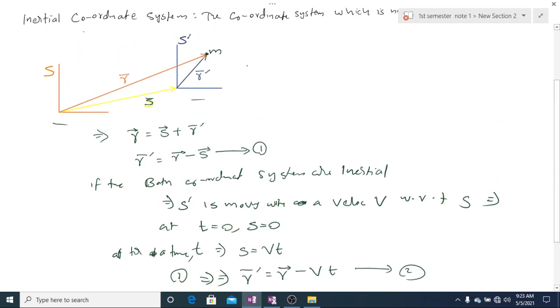Now, if an event occurs in this S prime, what is an event? Let a mobile phone charge in this S prime coordinate system with a time t prime. If a person in S measures the time for the same mobile phone charging as t, then anything which consumes time can be considered as an event.